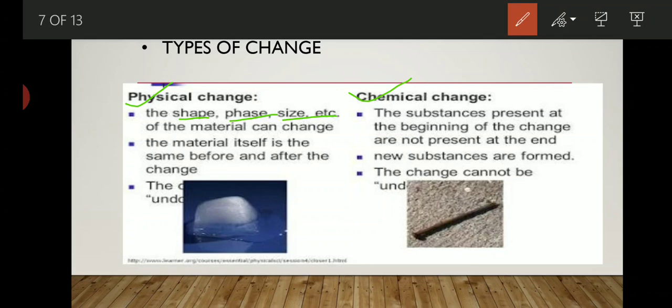Now let's just see what is chemical change. Chemical change is basically a non-reversible change in which a new substance is always formed. And the new substance has completely new properties compared to the original one, like rusting of iron. Whenever rust occurs on iron, it comes in the category of chemical change.